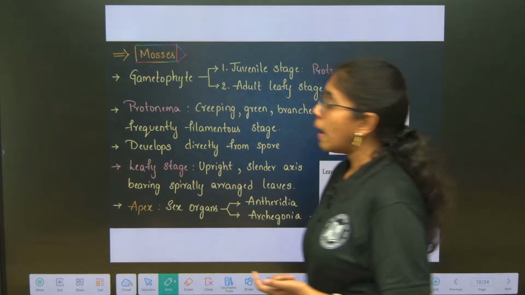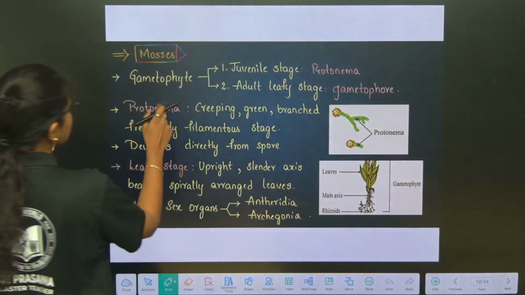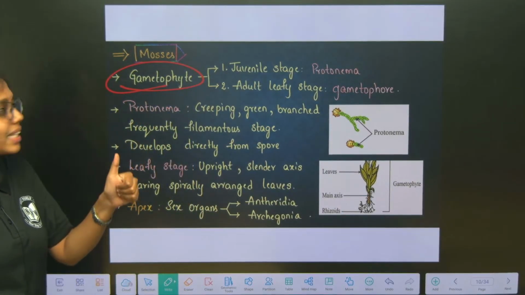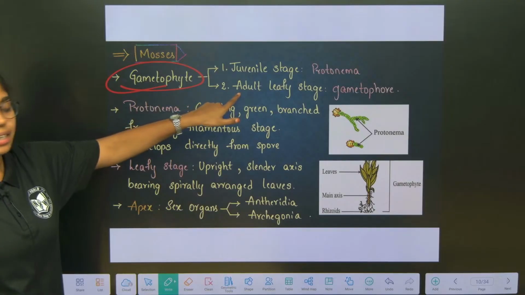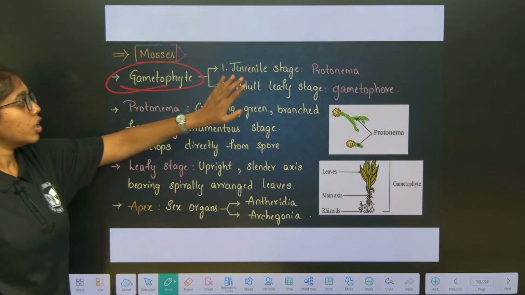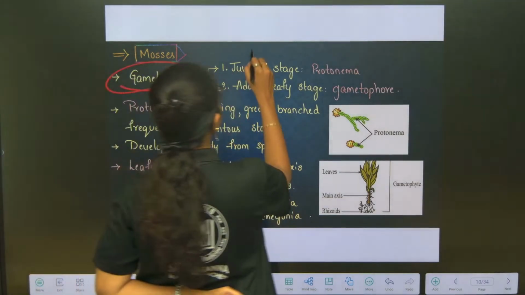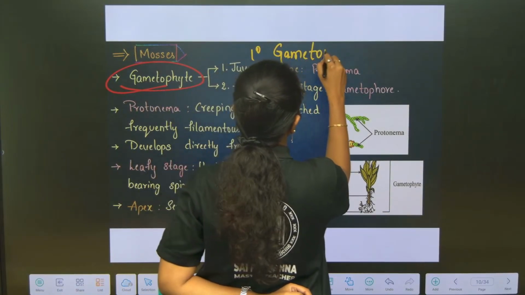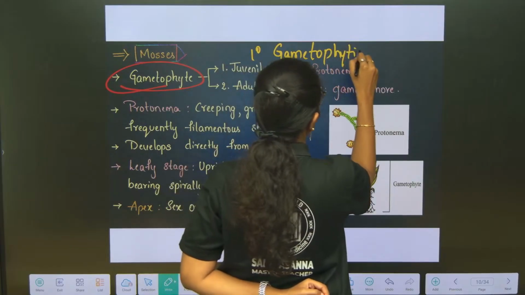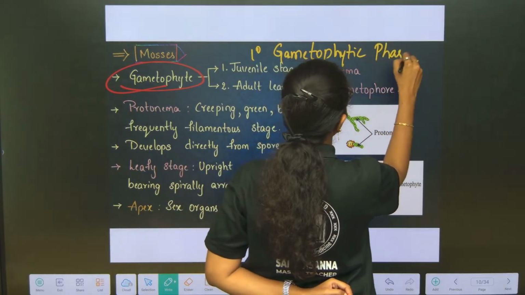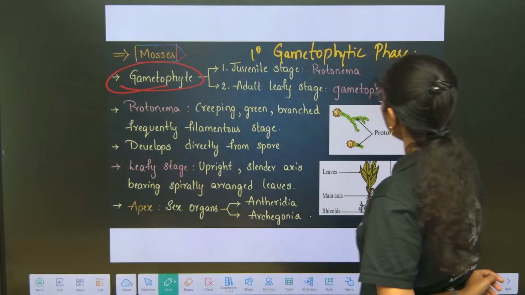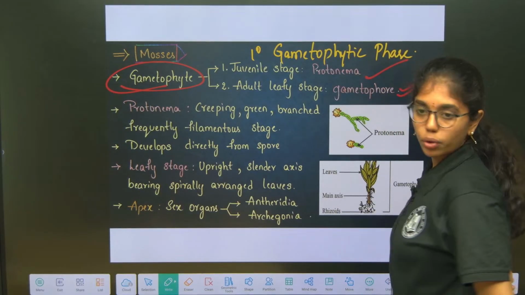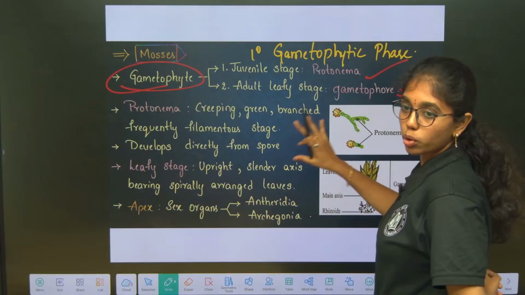Mosses. In mosses, the gametophyte has two stages. One is the juvenile stage, second is the adult leafy gametophytic stage. This juvenile stage is also called the primary gametophytic phase. The primary gametophytic phase over here is what? Protonema, and the adult leafy stage is what? Gametophore. How can you describe protonema?